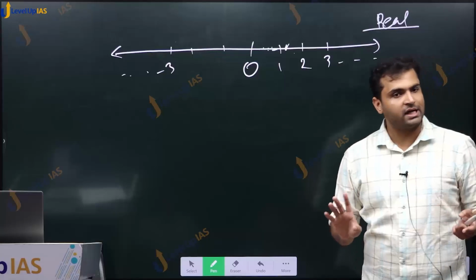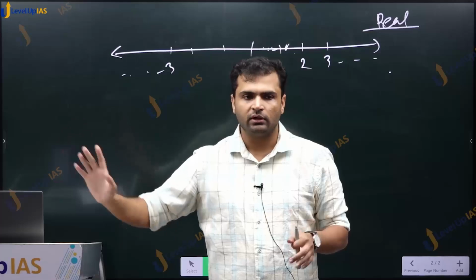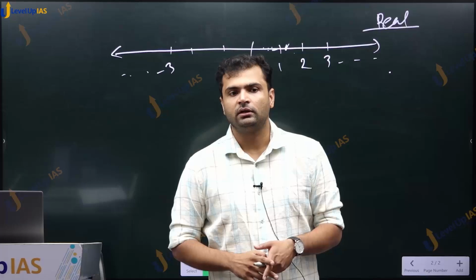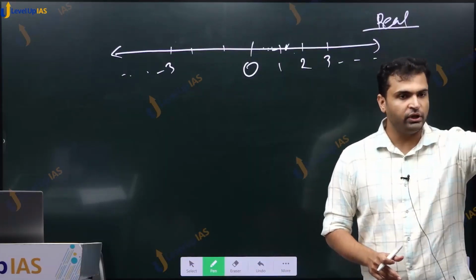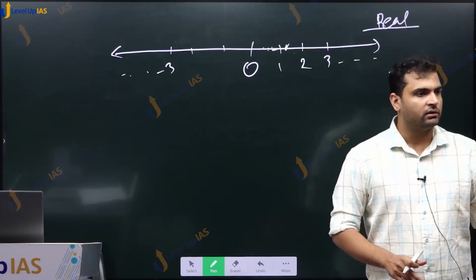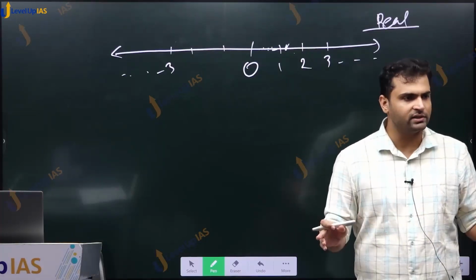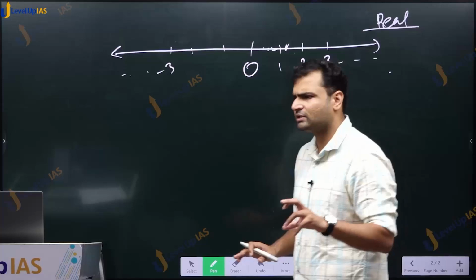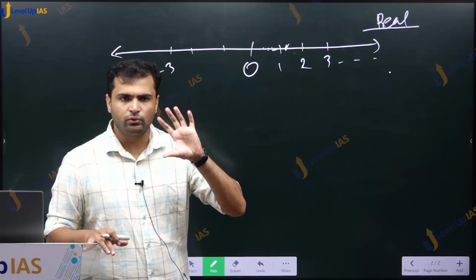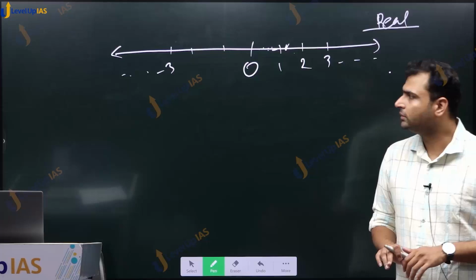Terminologies are clear. What are natural numbers? 1, 2, 3, 4. What are whole numbers? 0, 1, 2, 3, 4. What are integers? Minus and plus. Then what are fractions or rational numbers? P by Q type of numbers, where P and Q are any integers but Q is non-zero. And then irrational numbers are those numbers which are not rational but real. On real number lines, for irrational numbers, there will be just one short para in your booklet. You will get it in some time, just to get familiarized with what irrational numbers are and some popular irrational numbers. We don't need to go beyond that.